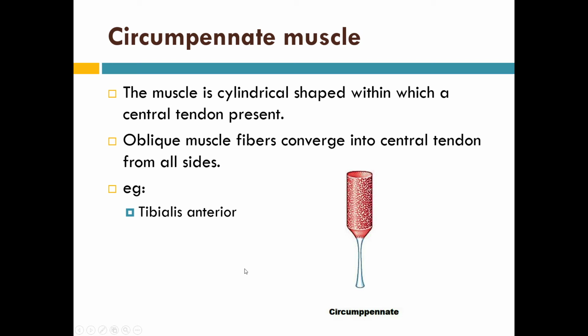Circumpinnate muscle. The muscle is cylindrical in shape, within which a central tendon is present. These are cylindrical, we can see, and there is a central tendon. Oblique muscle fibers converge into the central tendon from all sides. We can understand that the muscle fibers are coming from all directions to the central tendon. Example, tibialis anterior, the only muscle that is circumpinnate in our body. This muscle is present in the leg.